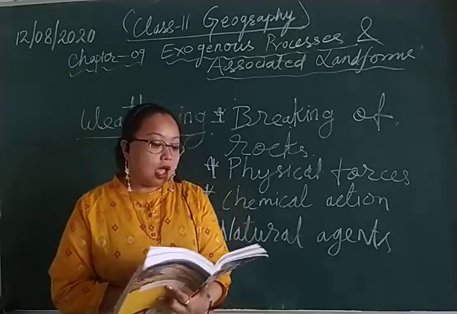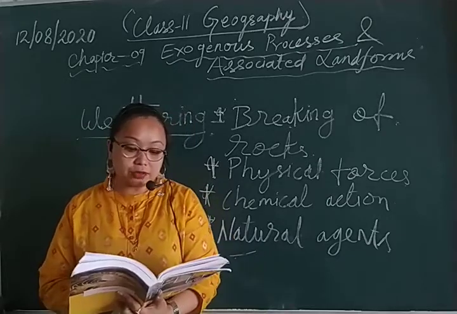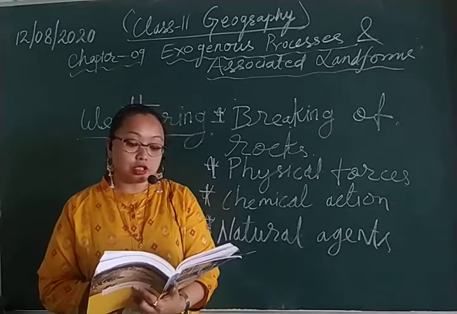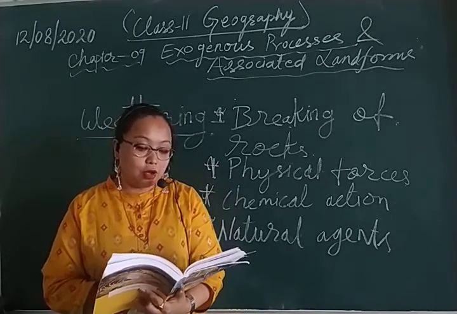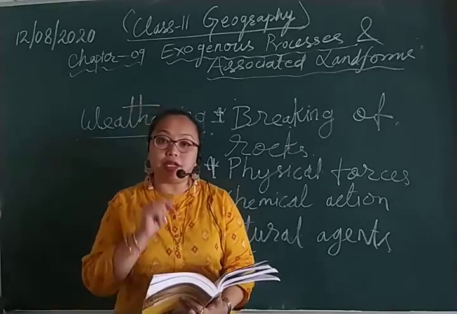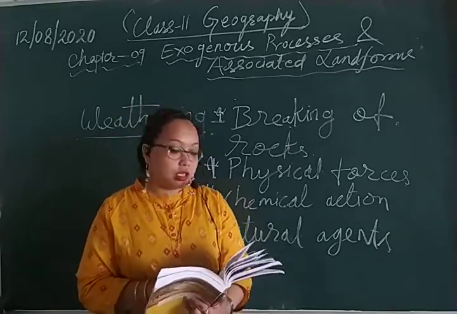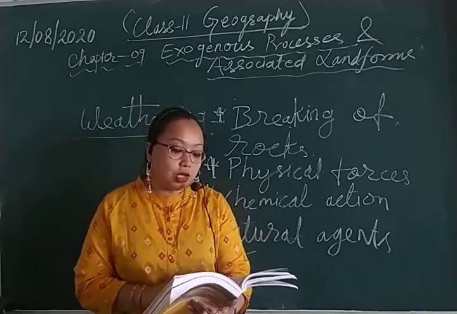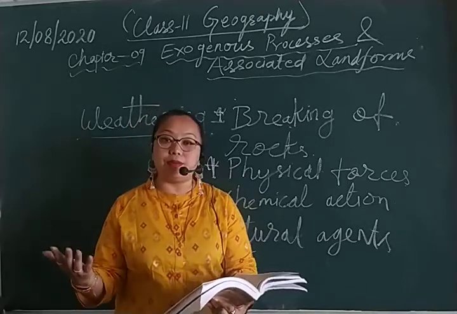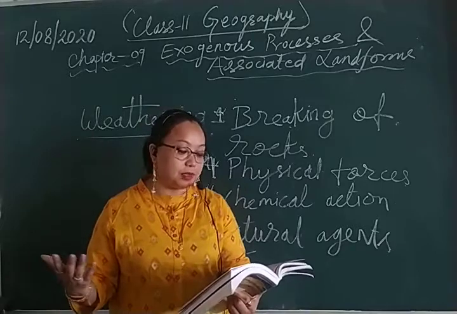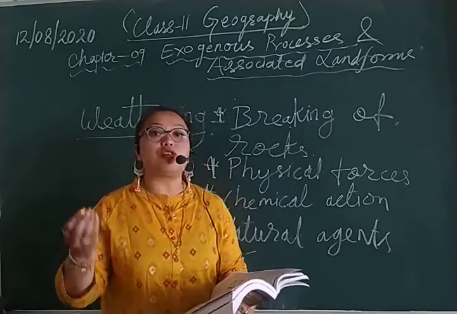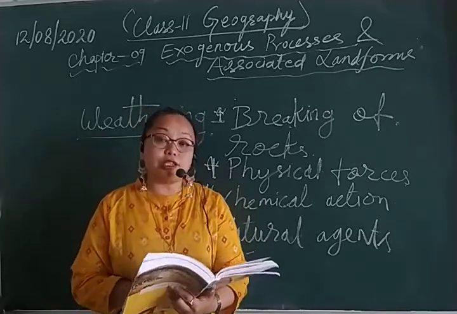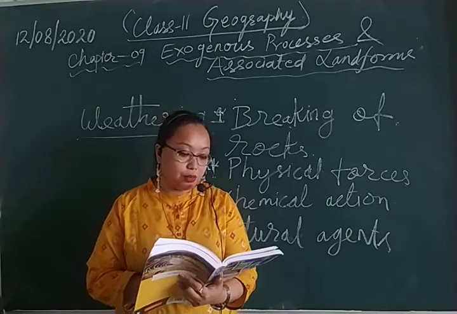Apart from elements of weather, animals, insects, vegetation and man are constantly breaking the rocks. This is known as biological weathering, which involves living organisms like plants, animals and human beings, where plantation or vegetation takes place with the involvement of human beings. That is basically known as biological weathering.